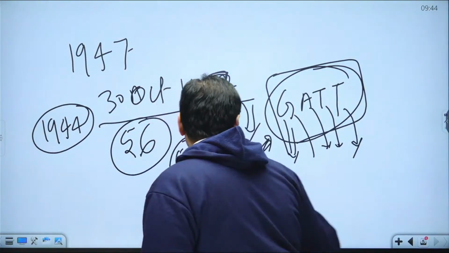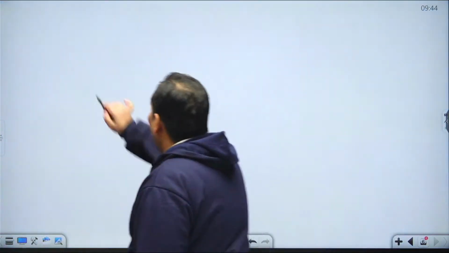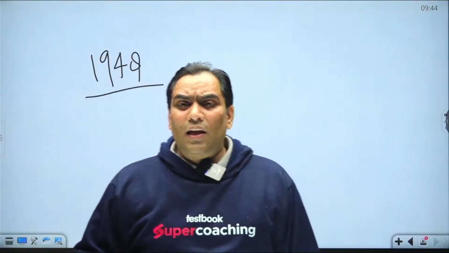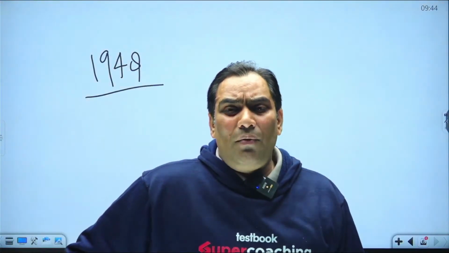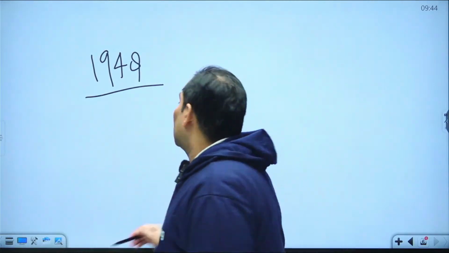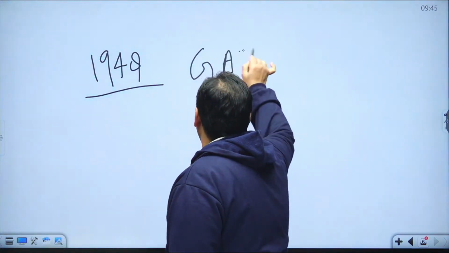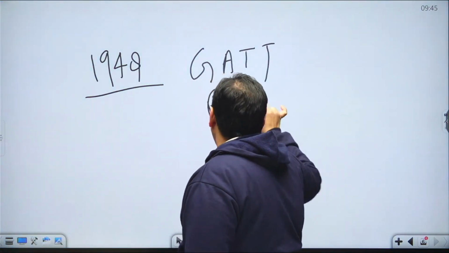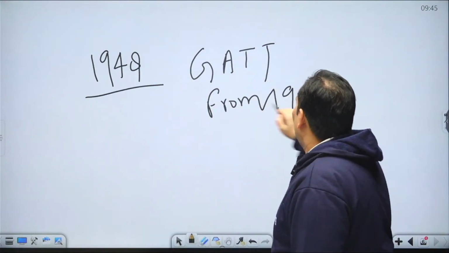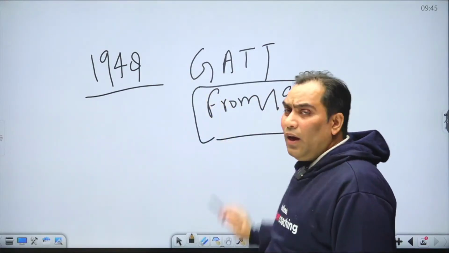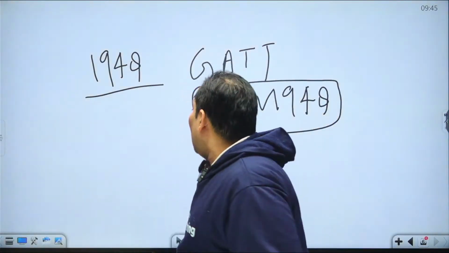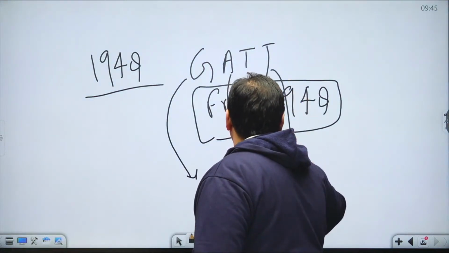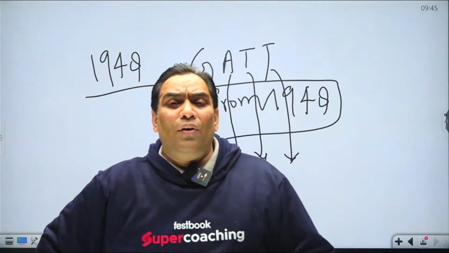But in 1948, the GATT meeting took place in Geneva, and this was materialized. So GATT came into effect from 1948. So this GATT, the General Agreement on Tariff and Trade, is the predecessor of the WTO.